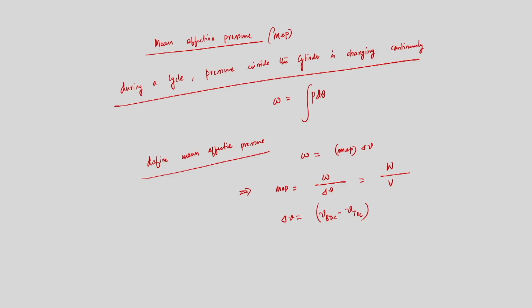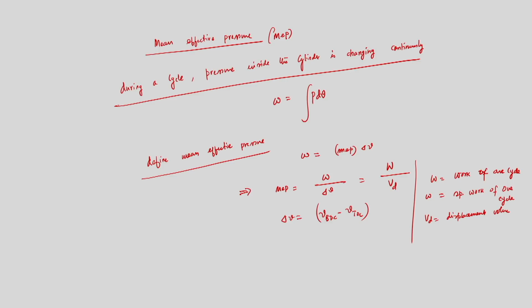Here W is the work of one cycle, the specific work of one cycle, and Vd is the displacement volume.